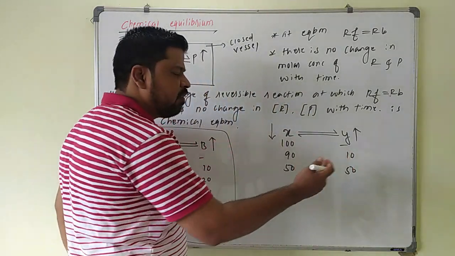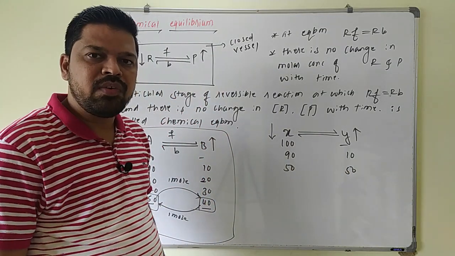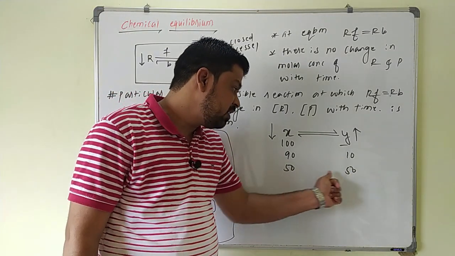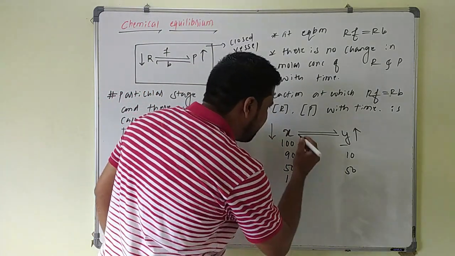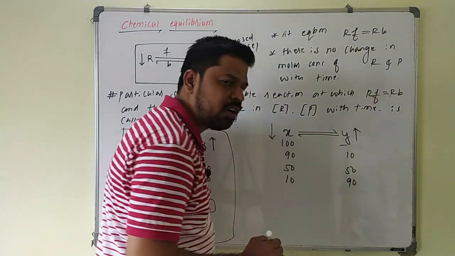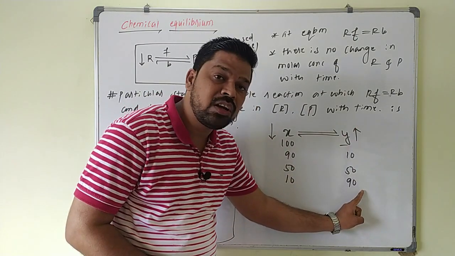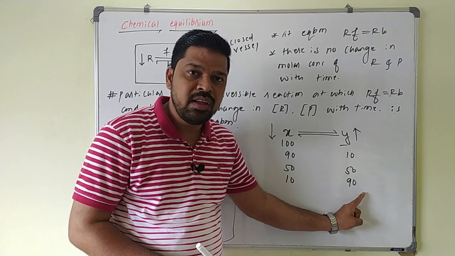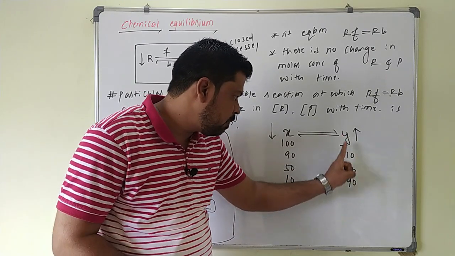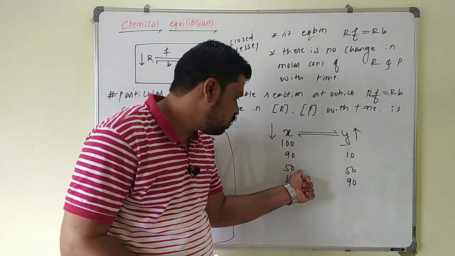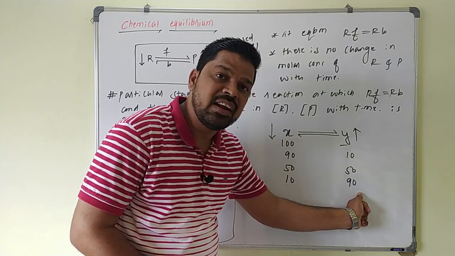50 mole of reactant is there and 50 mole of product is there. At this composition, again the rate of forward reaction becomes equal to the rate of backward reaction, so that there is no change in the concentration of product as well as reactant here. You can take only 10 mole of reactant remaining and 90 mole of product formed here. In this case, only 10 mole of reactant is remaining, so almost the reaction will proceed to completion, and 90% product will be formed. So this will be a very good reaction. With 50% of reactant as it is and 50% of product formed, only an appreciable amount of product is formed here. Almost the reaction proceeds nearly to completion.